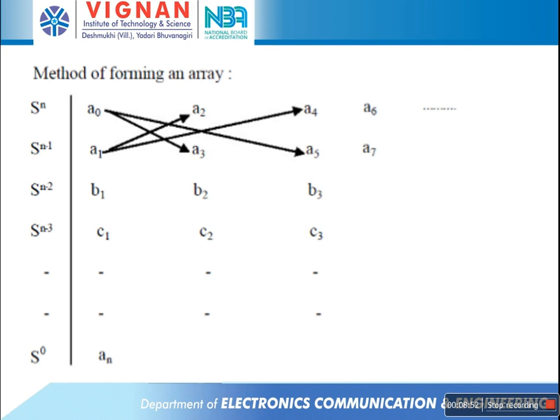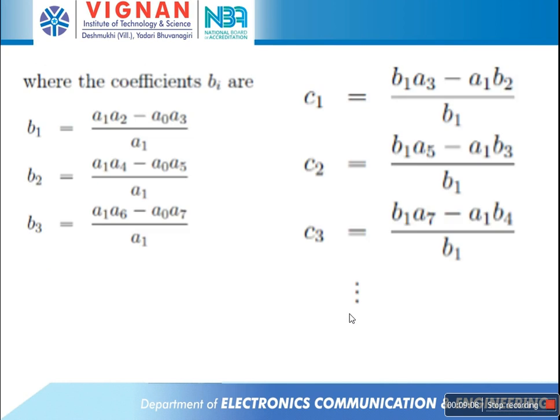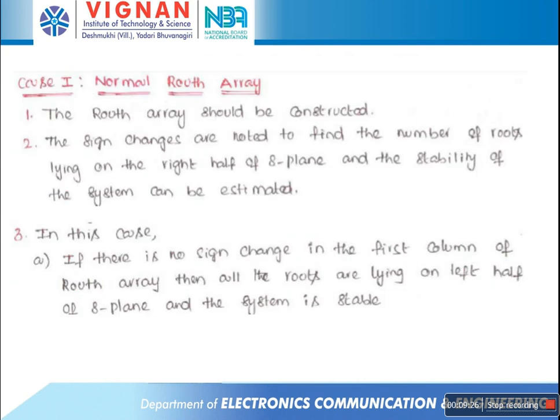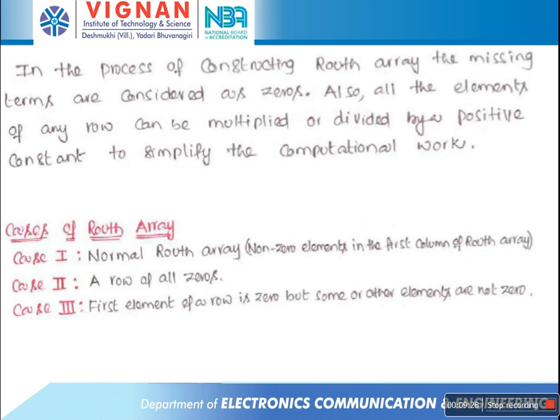Similarly, find the next row, that is, the s power n minus 3 row coefficients c1, c2, c3 values, using the previous two rows. What are the previous two rows? The s power n minus 1 row and s power n minus 2 row. C1 is equal to b1 a3 minus a1 b2 by b1, and C2 is b1 a5 minus a1 b3 by b1. So similarly find out the coefficients up to the s power 0 row.